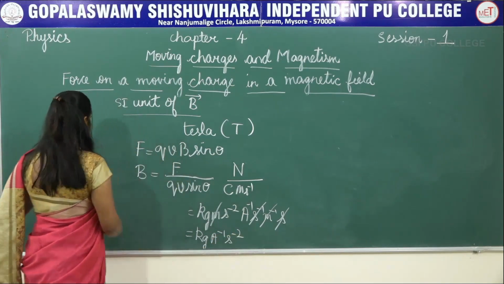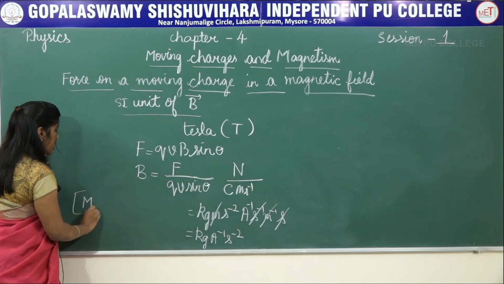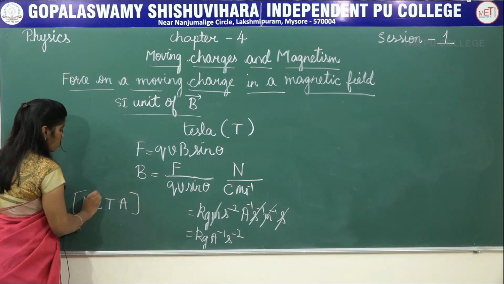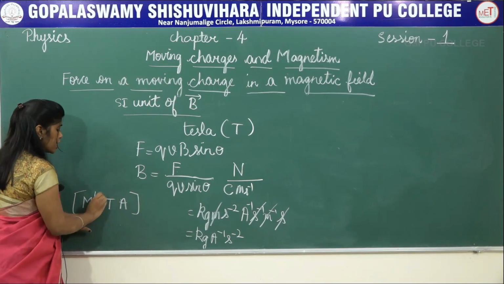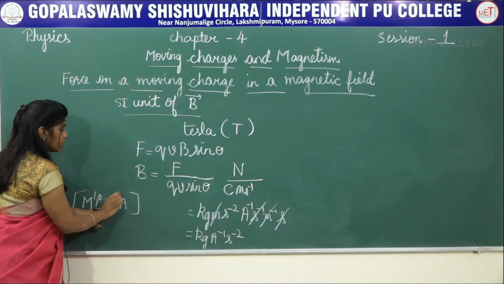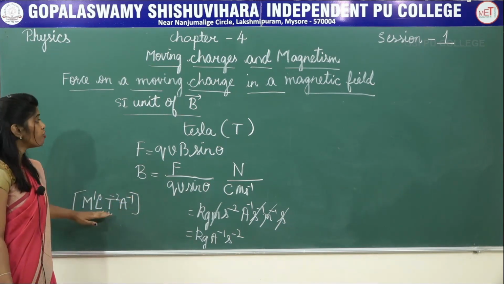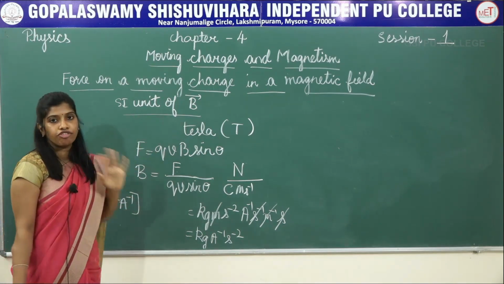Now, you can write the dimensional formula as M1, L0, T minus 2, A minus 1. So, this is the dimensional formula for this magnetic field.